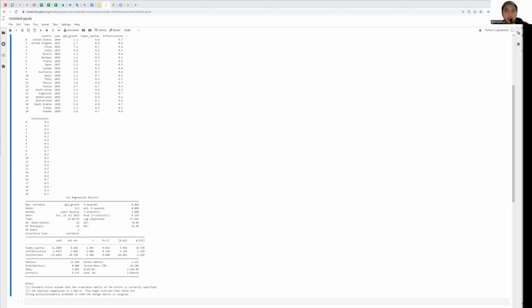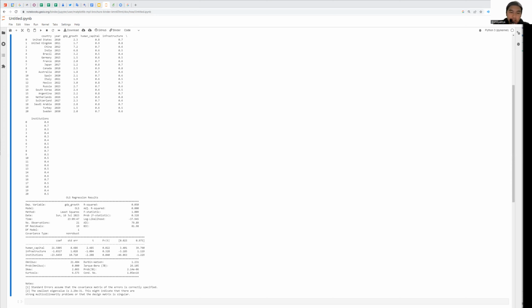This R squared is a metric measuring the proportion of the variance in the dependent variable, which is GDP growth, that is explained by the independent variables: human capital, infrastructure, and the institution. In this case, the R squared is 0.05. This indicates that the independent variables collectively explain 5% of the variation in GDP growth.